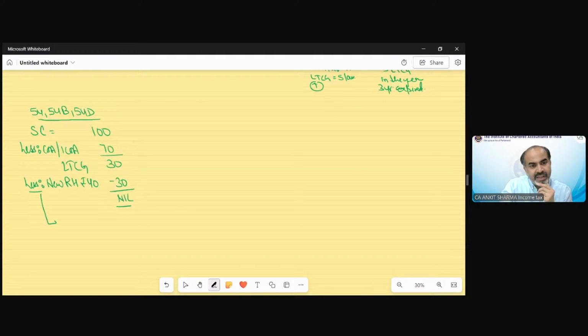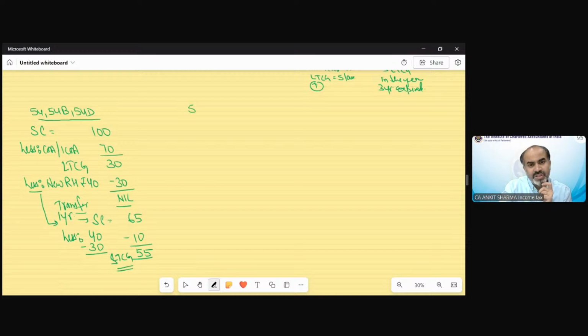If this property has been transferred within 1 year, when we should have locked in this property for 3 years, and suppose the sale consideration was 65 lakh, then the provision says that the cost of acquisition, which was 40 lakh, needs to be reduced by the amount of exemption claimed, that is 30 lakh. The remaining 10 lakh is reduced, and the balance 55 lakh would be short-term capital gain.